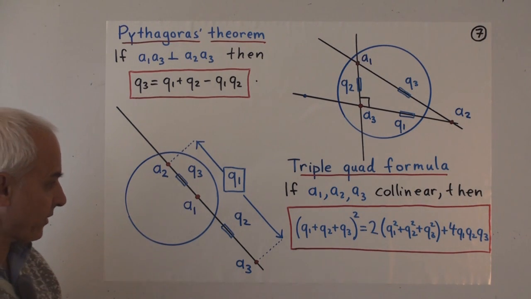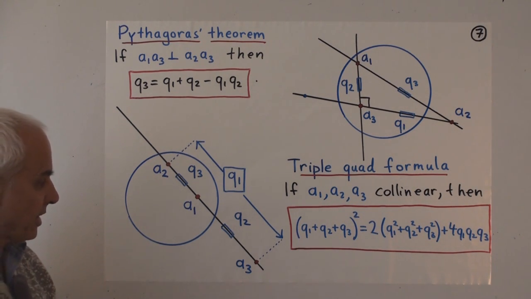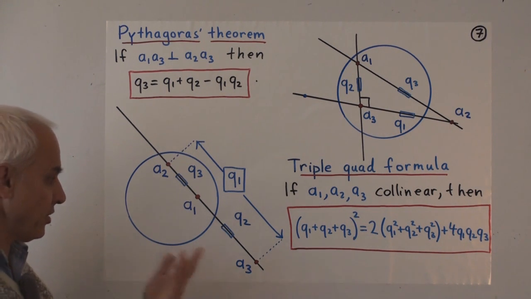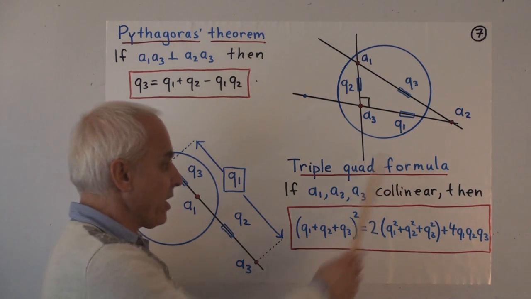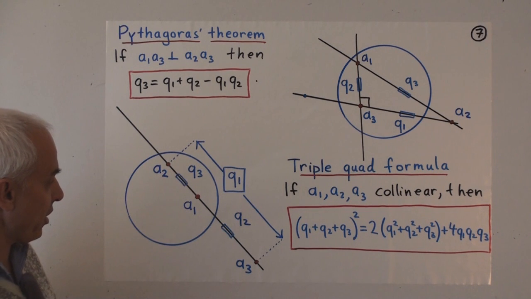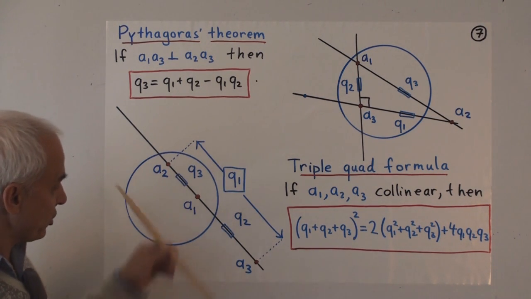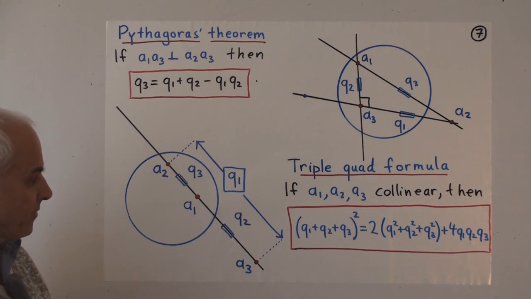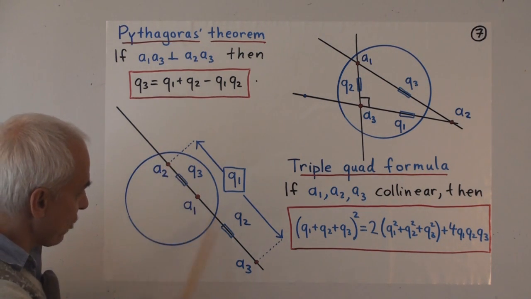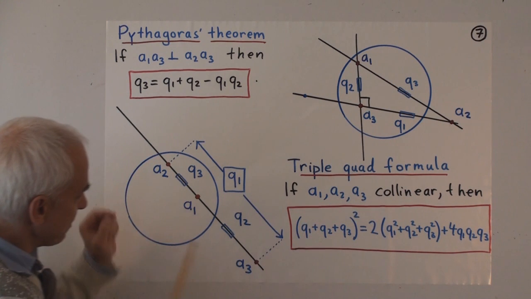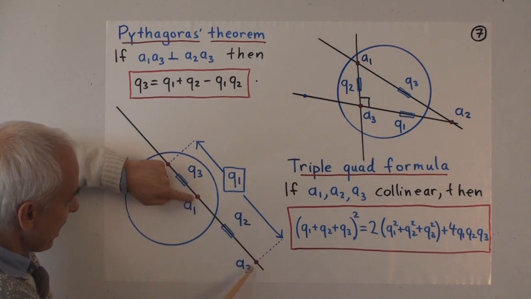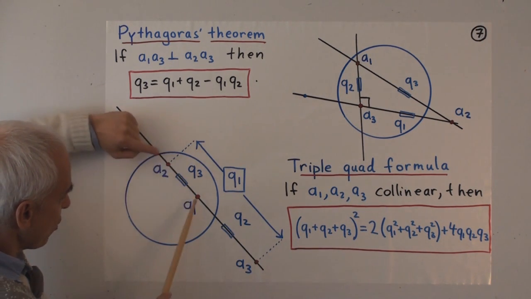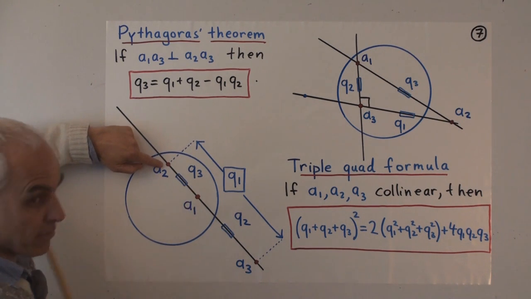The second most important formula is the same as it is in the Euclidean case. It's the triple quad formula that concerns 3 points which are not forming a right triangle, but which are now all in a line, which are collinear. So we still have 3 points, and we have the quadrances labeled exactly the same way as before. The quadrance from A1 to A3, that's called Q2. The quadrance from A1 to A2, we'll call that Q3.